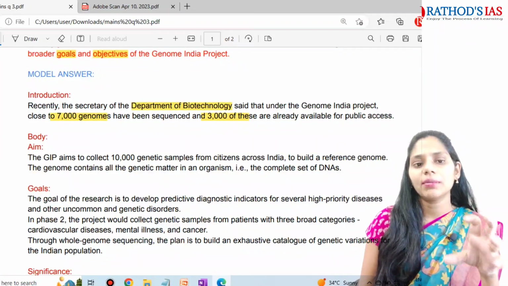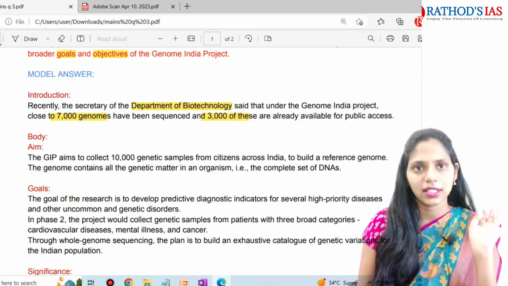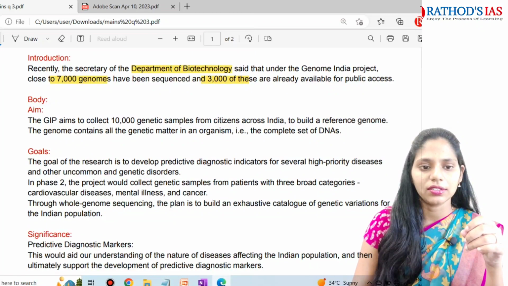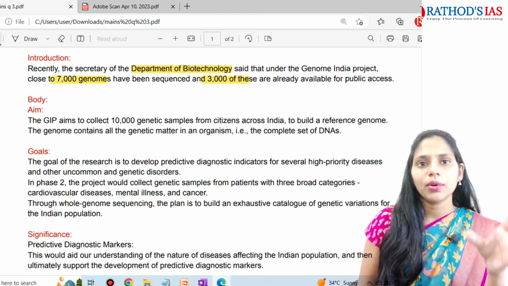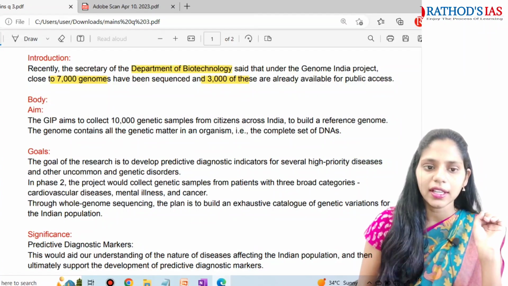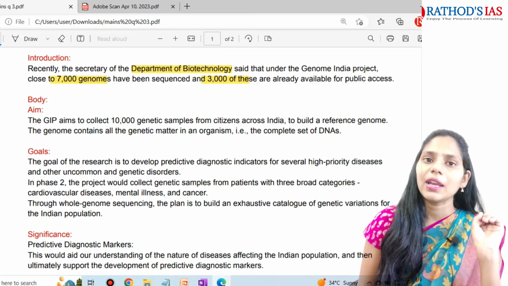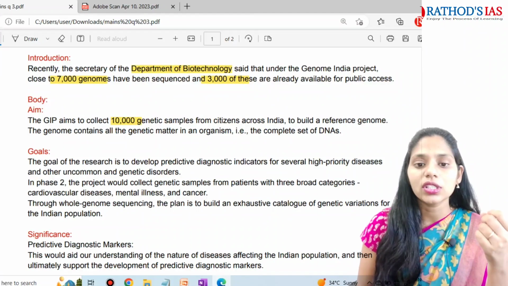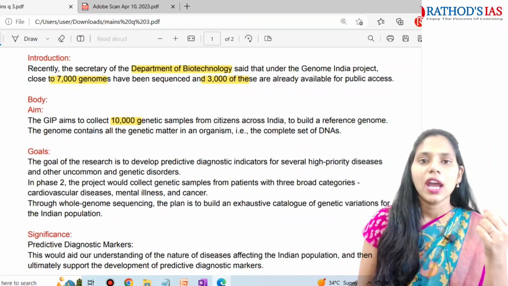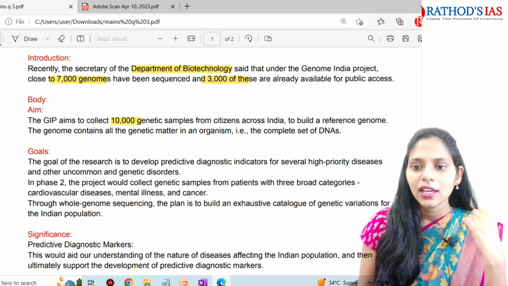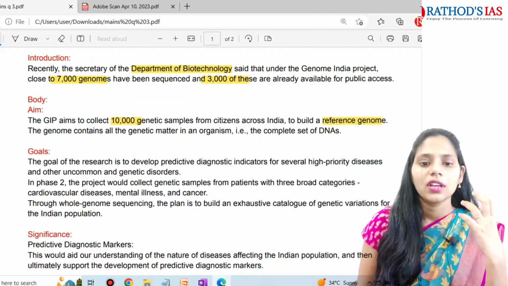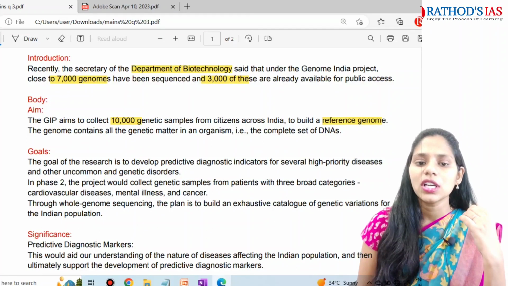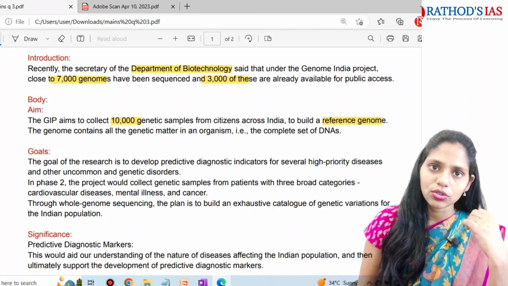And here you have to write about aims, goals, and as well as significance. So in the question it asked about goals and as well as objectives, right? So here you can write about aims and objectives as a side heading, and you can say, so the important aim of this Genome India project is to collect about 10,000 genetic samples, and they also have to build a reference genome. Okay, reference genome, and they want to collect more than 10,000 samples from citizens of India.